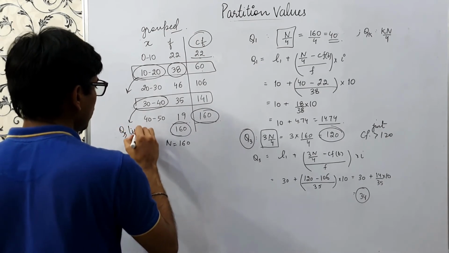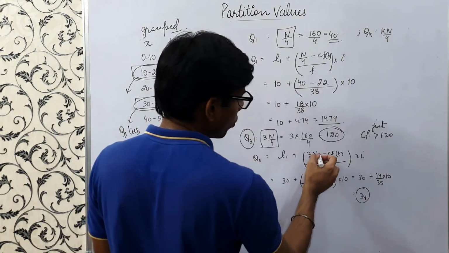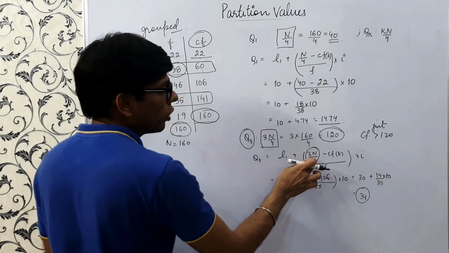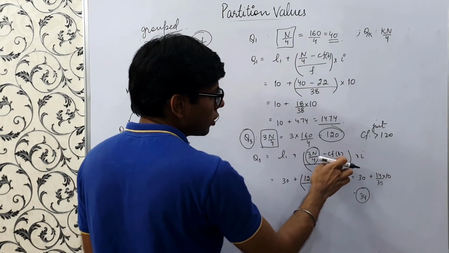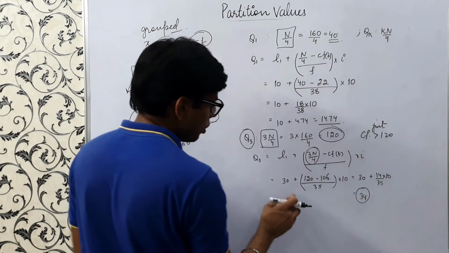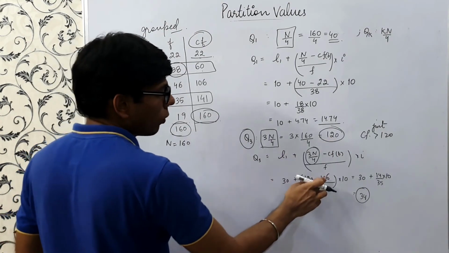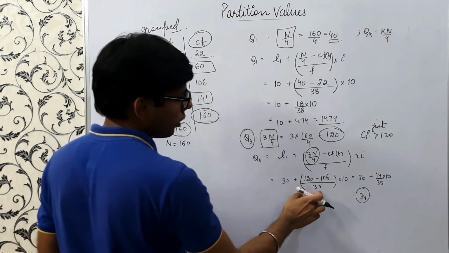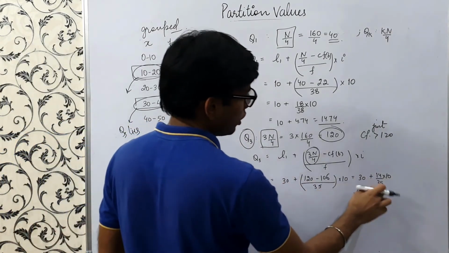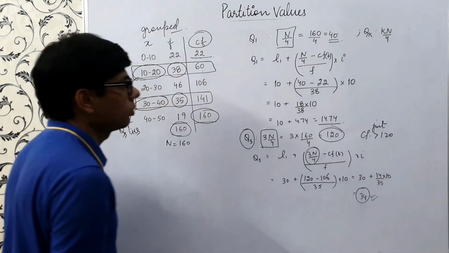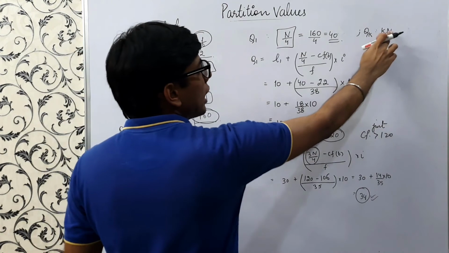Right? Here Q3 lies. So Q3 would be nothing but L1 plus 3n by 4. The only difference here is 3n by 4; there we took n by 4. So 3n by 4 minus cumulative frequency just before, upon frequency, into I. So this is 30, the lower limit. 120 is this value. 106 is the cumulative frequency before. 35 is the frequency of this class itself, into 10. So this turns out to be 34, right? So just remember that we'll calculate Qk, kn by 4 first.